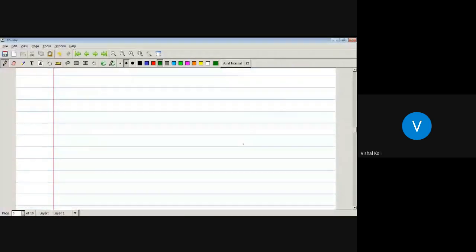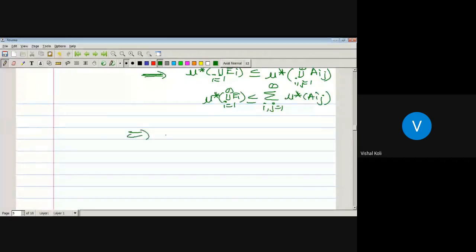So we get outer measure of union over i running from 1 to infinity E_i is less or equal to summation i running from 1 to infinity mu star of E_i plus epsilon.